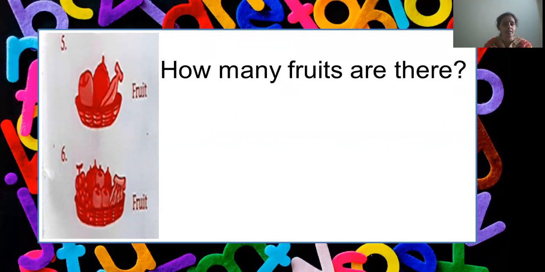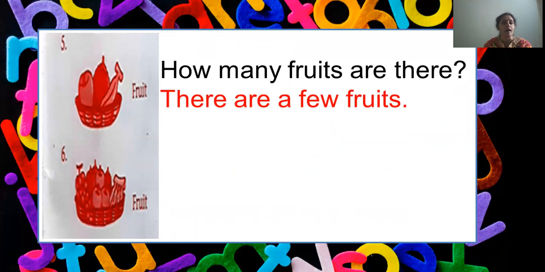So what should the answer be? There are a few fruits. We can count the fruits. So we have to use few fruits here, not little fruits. Am I clear, children? For an uncountable noun, you use the word little. But for countable, you will use the word few. So there are a few fruits.